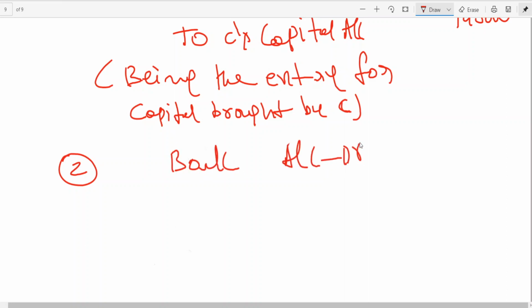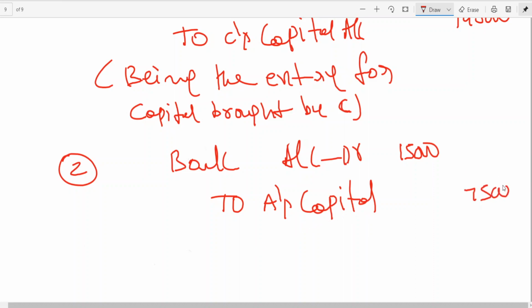Bank account debit 15,000, to A's capital 7,500, to B's capital 7,500. Goodwill you are crediting to whom? To the partners in their sacrificing ratio, that I have already explained.